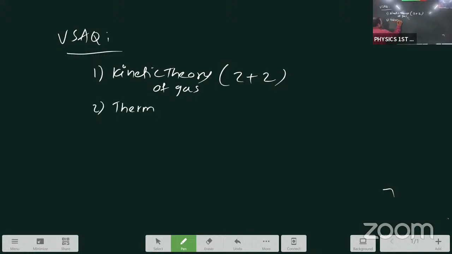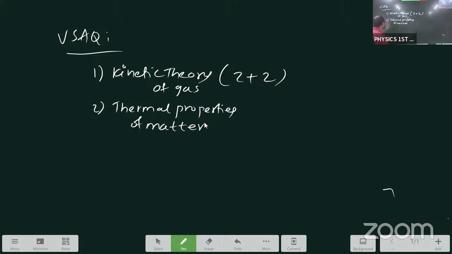Thermal properties of matter. The total heat lesson is divided into 3 parts: thermal properties of matter, first lesson; thermodynamics, second lesson; kinetic theory of gas, third lesson. Heat, total 3 parts.